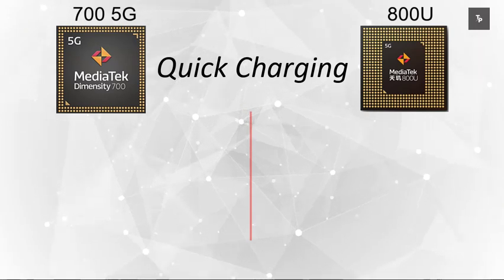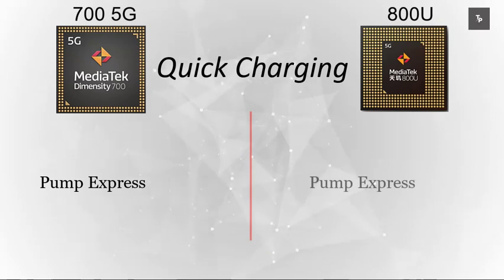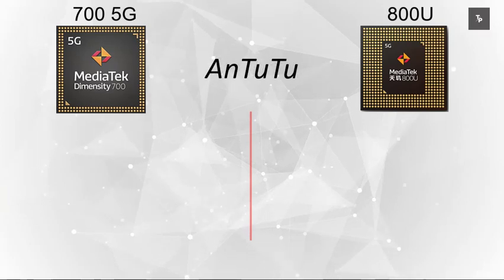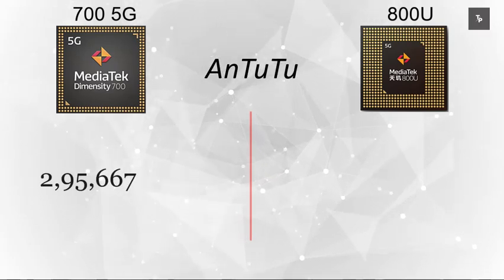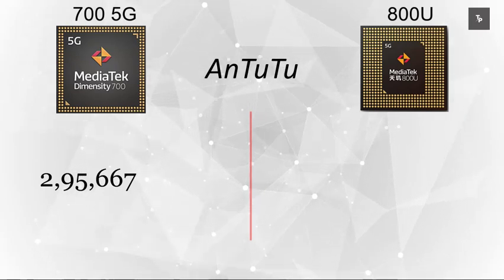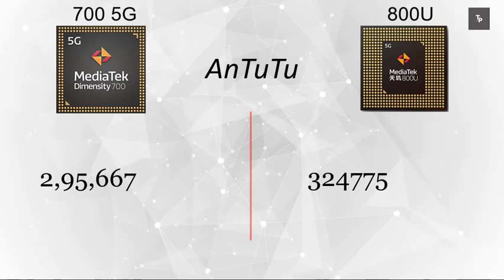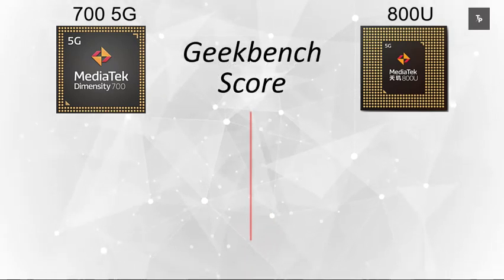Now talking about fast charging, the Dimensity 700 has Pump Express quick charging, and the 800U also has Pump Express MediaTek fast charging. On the Antutu scores, which show how fast the processor can perform, the Dimensity 700 has 295,000, whereas the 800U has 324,000.